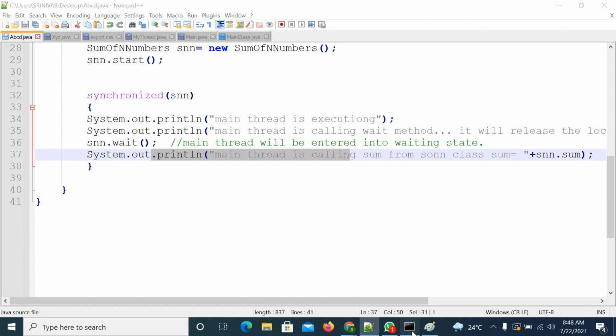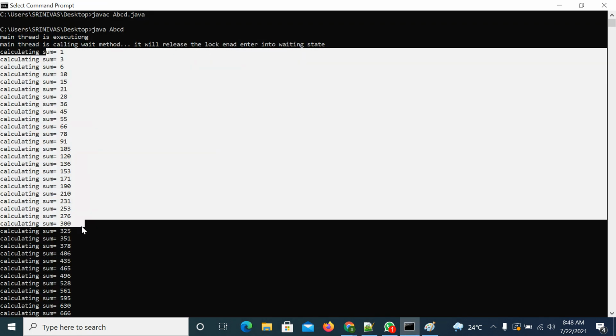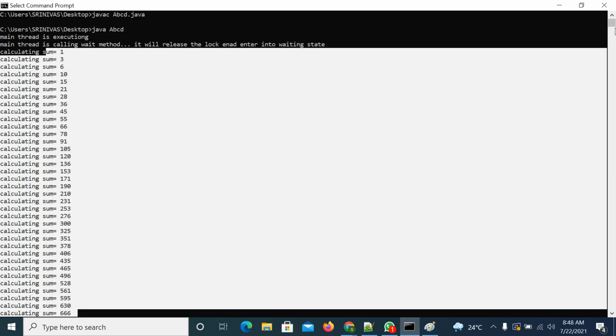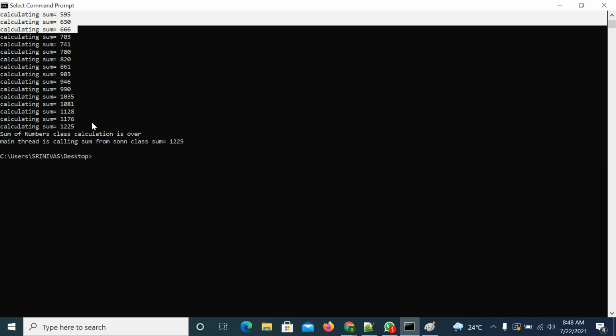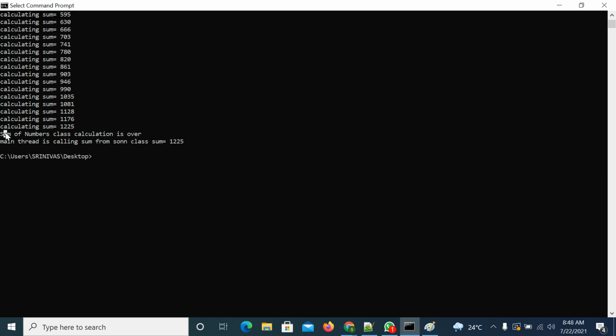Right, see here, it calculated the sum of 50 numbers. Once the calculation of the sum of 50 numbers is over, it will notify. After notifying, the main thread executes the remaining part. It is printing the sum of 50 numbers.